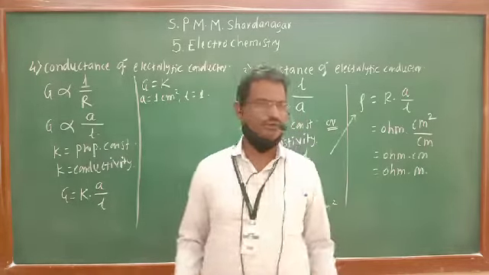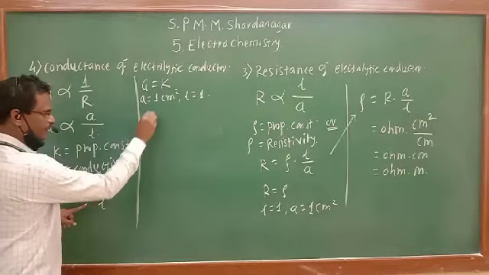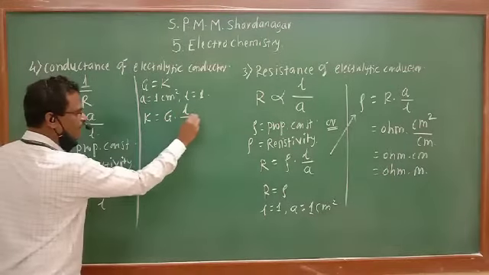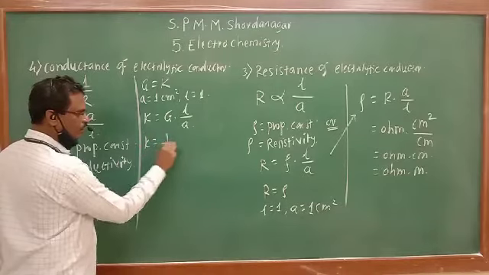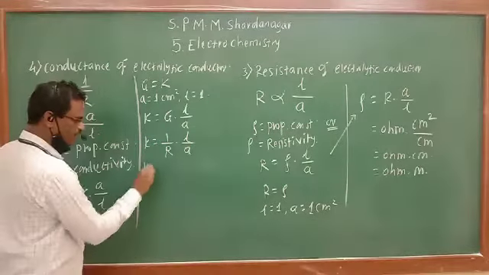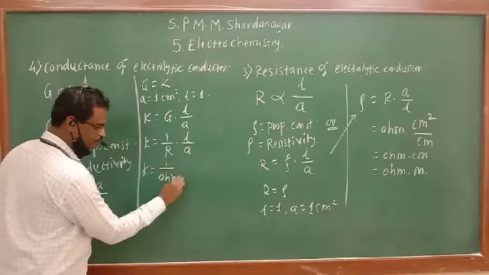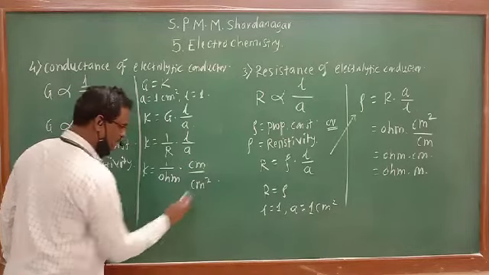Let us see the unit. From this equation, K will be equal to G into L upon A. G is nothing but 1 upon R, so K equals 1 upon R into L upon A. Now write the unit: K is equal to 1 upon ohm, into centimeter divided by centimeter square.